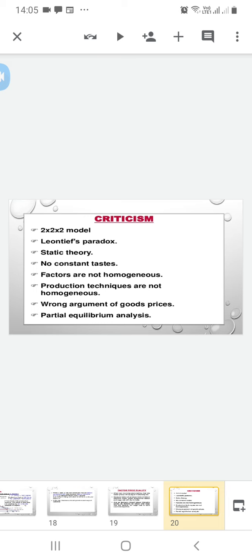Criticism. Ohlin theory has been criticized on the following grounds. The 2 by 2 by 2 model is unrealistic. Leontief paradox.